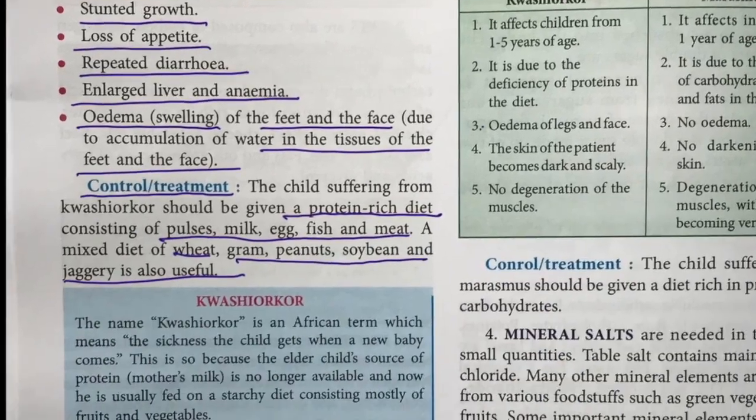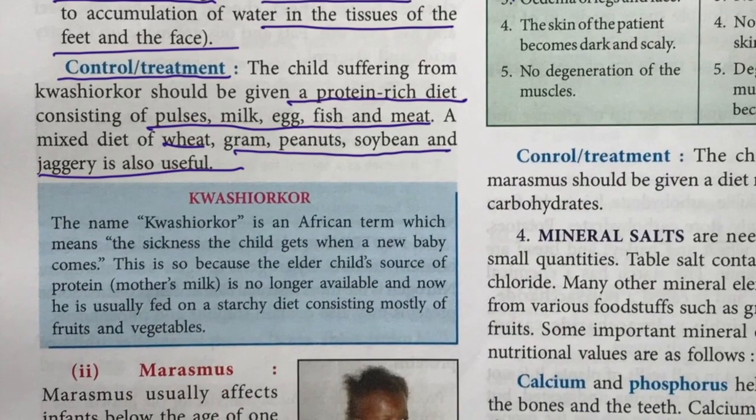Okay, Kwashiorkor is an African term which means sickness of the child when a new baby comes, because when a new baby is born, the elder child will not get enough protein from the mother's milk. So after that, the elder child is given food which is rich in carbohydrates.